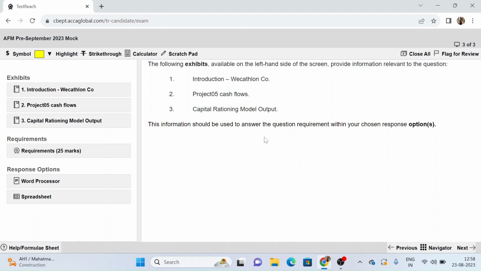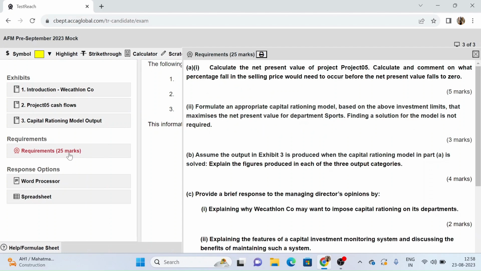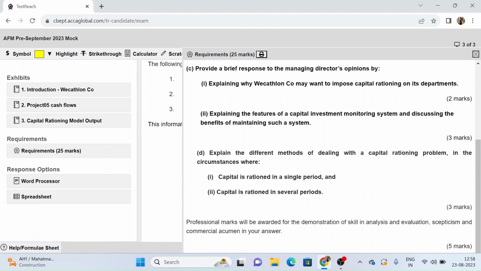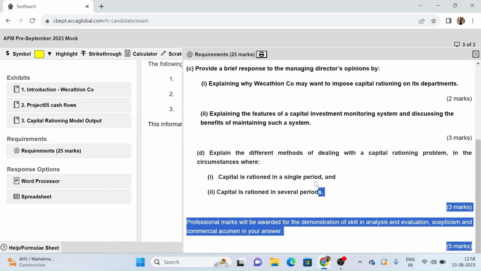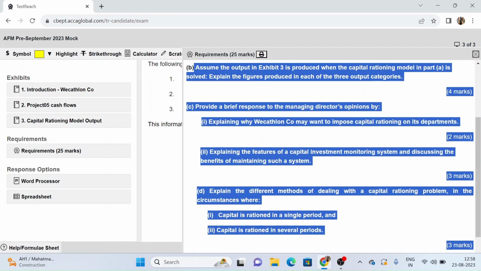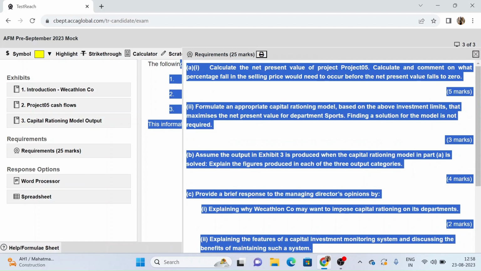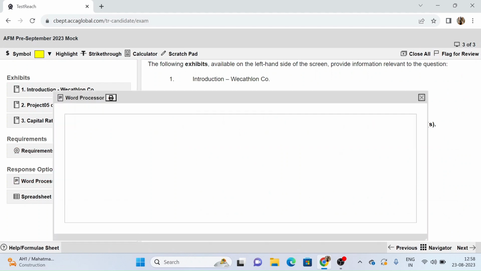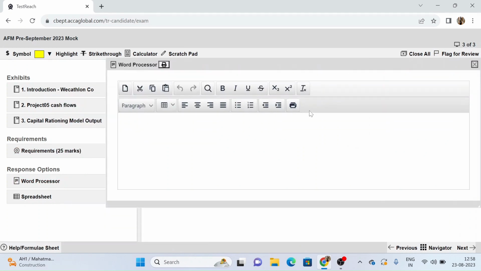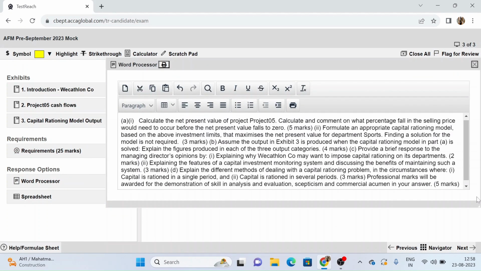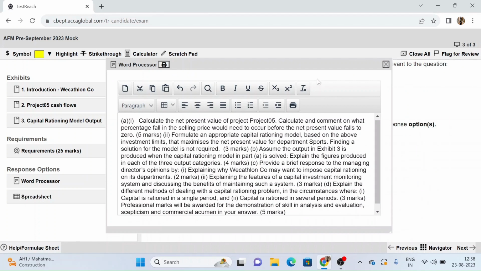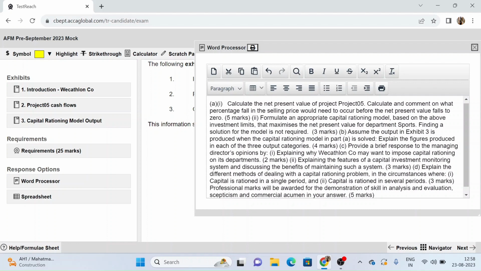First of all, like I always do, I am copy pasting the requirements into my word processor. Copying all my requirements, and then I'm pasting it to my word processor so that I do not have to come back to this exhibit once again. So I have pasted all of my requirements in one place now.